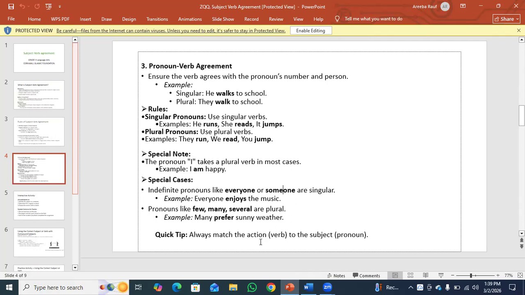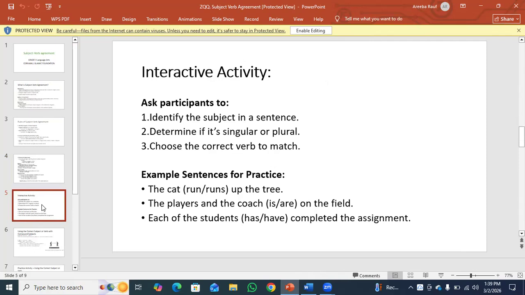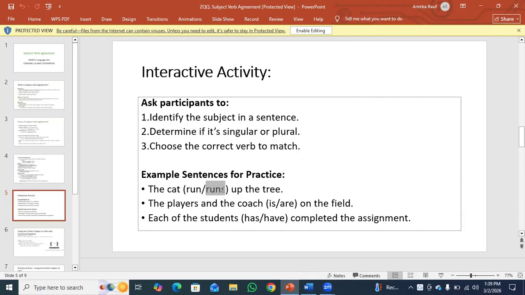Always match the action verb to the subject. Let's discuss the activity. Identify the subject in a sentence, determine if it's singular or plural, and choose the correct verb to match. For example, the cat run or runs? The cat runs. As you can see, cat is singular, so we use runs.